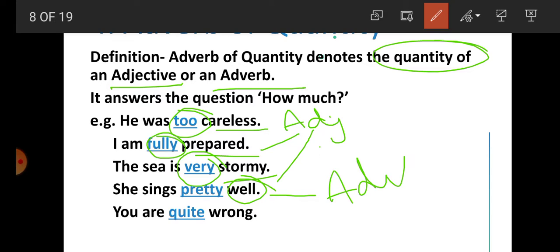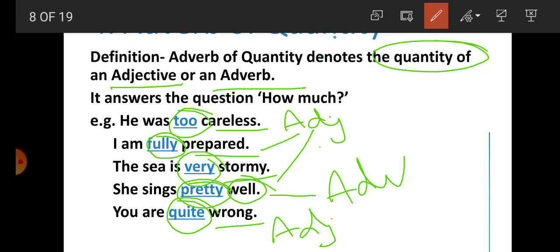She sings. How? Well. And how much well? Pretty well. So what is pretty here? Again adverb of quantity. You are wrong. How much wrong? Quite wrong. Here student, you are wrong. What is wrong here? Wrong is adjective.